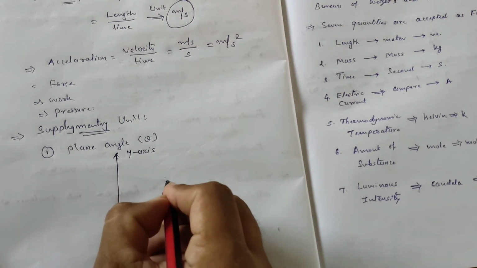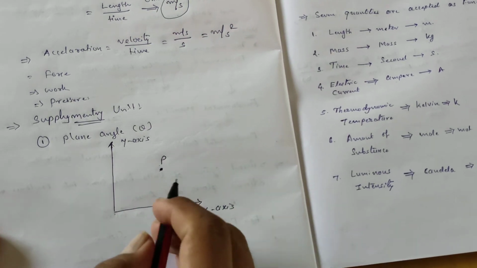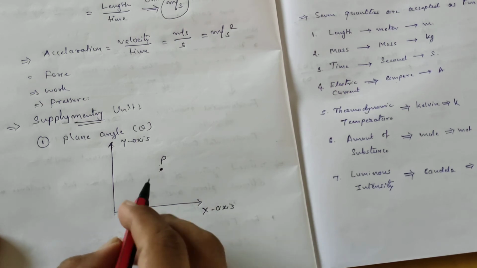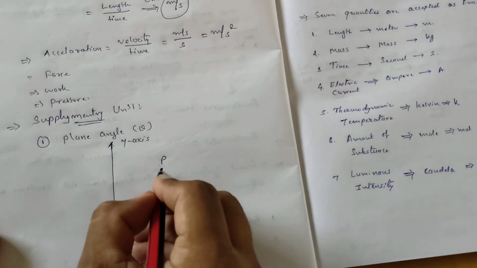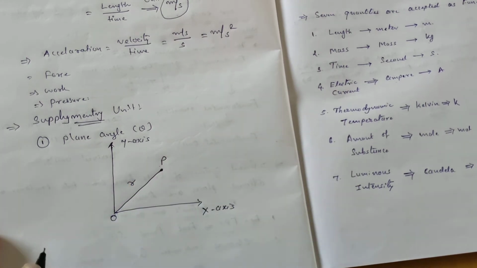Now suppose our point-like particle P is present over here. In that case, how do we identify the location of this particle at such a point? From the origin draw a line to it, known as position vector r.